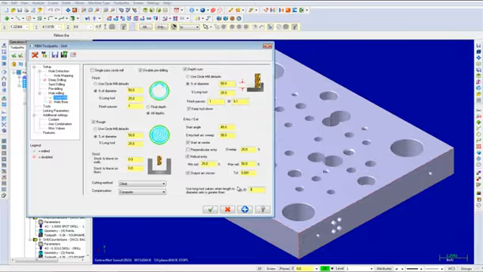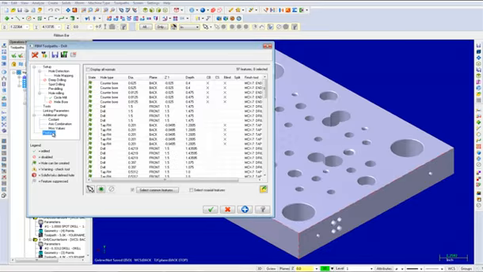You can now select the Features page. Take note of the 0.8 diameter holes. They do not have a tool defined to machine them as shown.